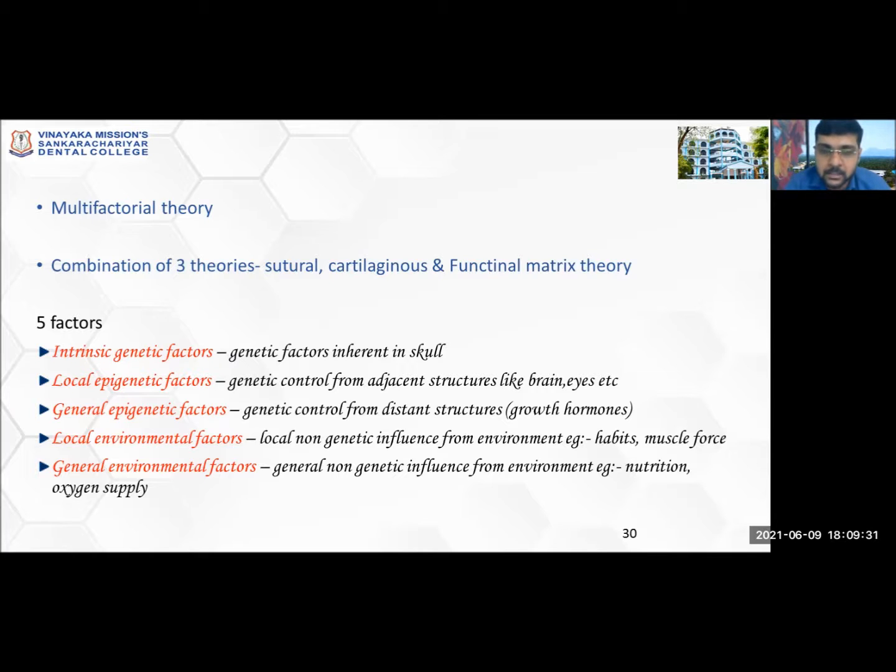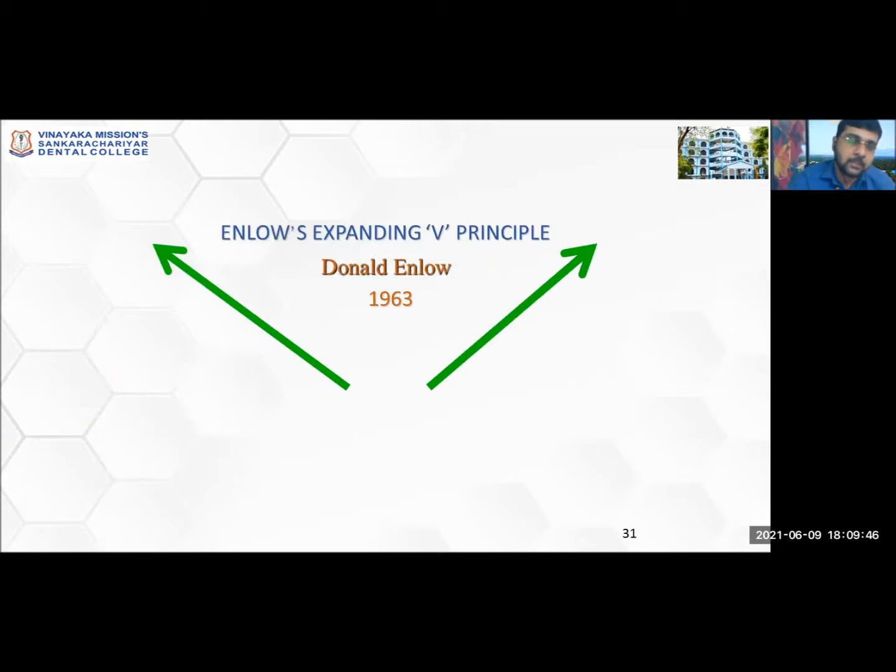If there is lack of nutrition, lack of development, lack of growth, so these are general environmental factors. So you have to categorize under 5 factors: 2 epigenetic, 2 environmental, and 1 genetic factor, which includes the 5 factors in Mandelbrot theory. The next theory was Enlow's expanding V principle by Donald Enlow in 1963.